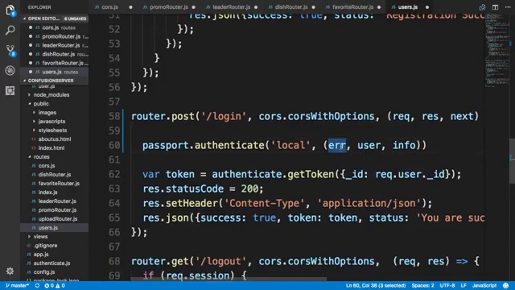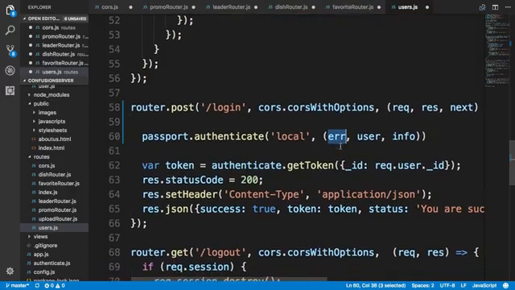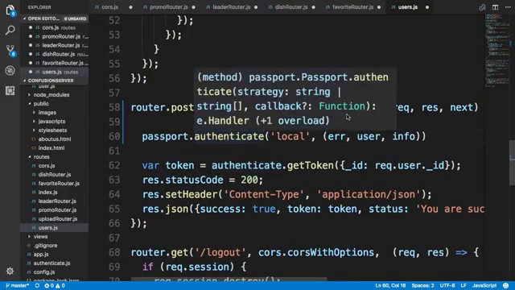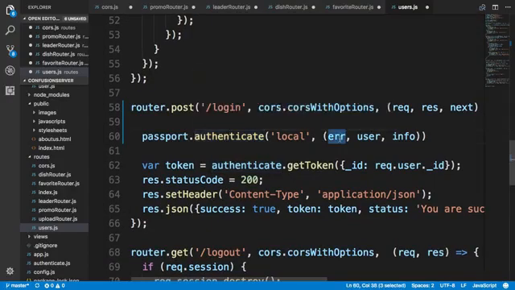This error will be returned when there is a genuine error that occurs in the passport.authenticate. But if the user information is sent into passport.authenticate, but the user doesn't exist, then that is not counted as an error. Instead, it will be counted as user doesn't exist. And that information is passed back in the info object that comes in.